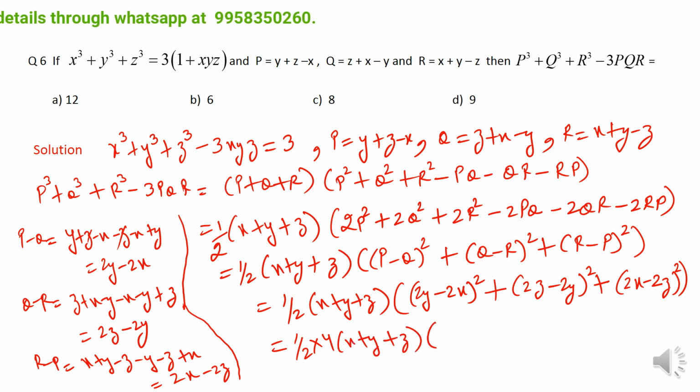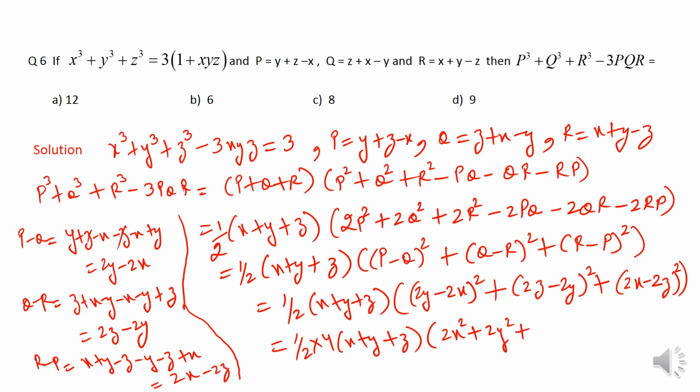And now in the second bracket, I am going to get (y minus x) whole square, which upon expanding will become y square plus x square minus 2xy. Similarly, (z minus y) whole square will become z square plus y square minus 2zy. Similarly, (x minus z) whole square will become x square plus z square minus 2xz. So when I combine all the terms, I get 2x square plus 2y square plus 2z square minus 2xy minus 2yz minus 2zx.